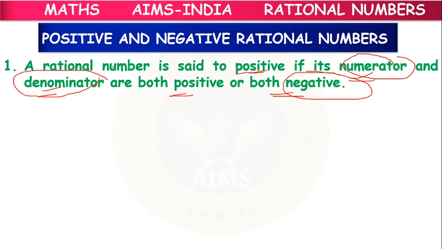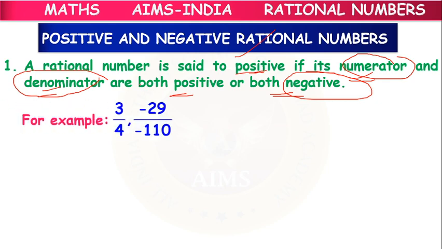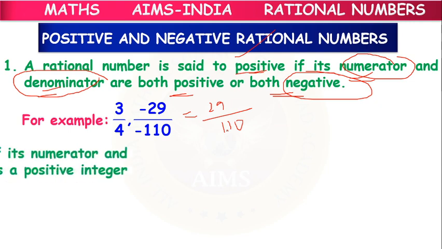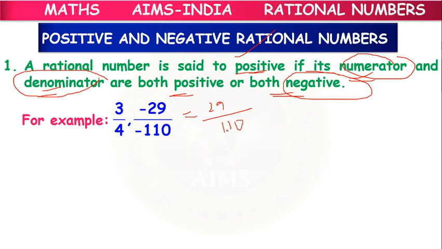In that case, we can call that rational number a positive rational number. Both the signs should be the same. Example, 3 by 4, minus 29 by minus 110. Here minus minus gets cancelled. We can simplify it as 29 by 110. These are positive rational numbers.